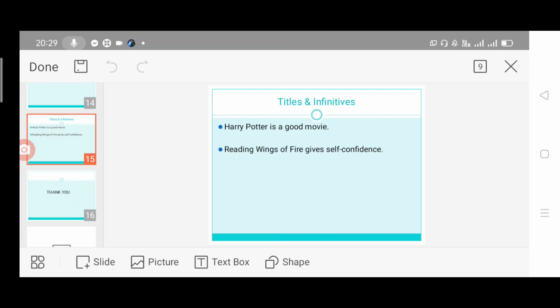Next one, titles and infinitives. Whenever we get a title, the title of a book like Harry Potter, Wings of Fire, or A Brief History of Time by Stephen Hawking, whatever the title might be, it will take only the singular form. Harry Potter is a good movie. Reading Wings of Fire gives self-confidence. Like that, we have to use singular or plural forms in the sentence to write or speak grammatically correct sentences.